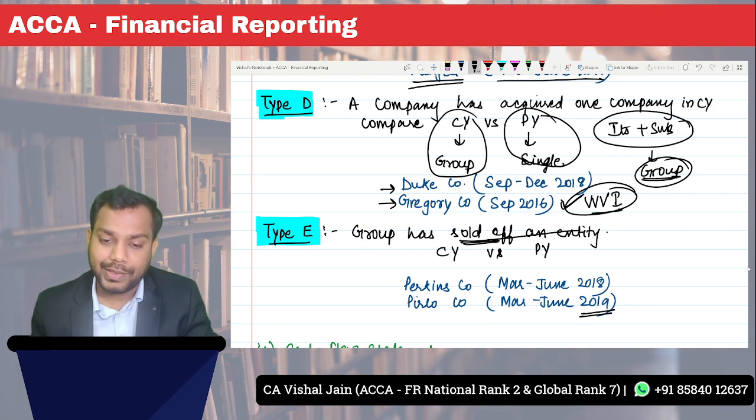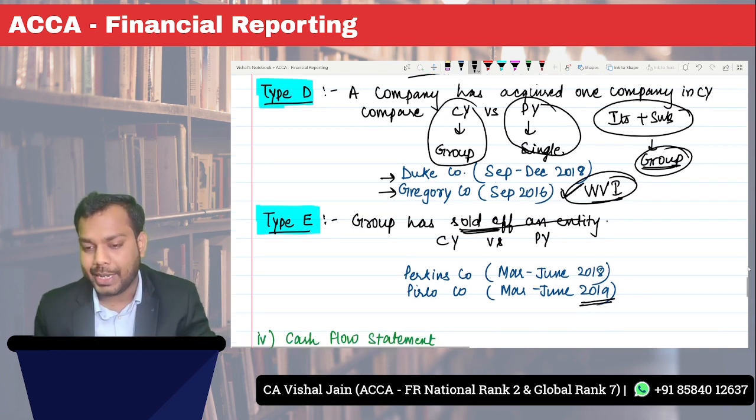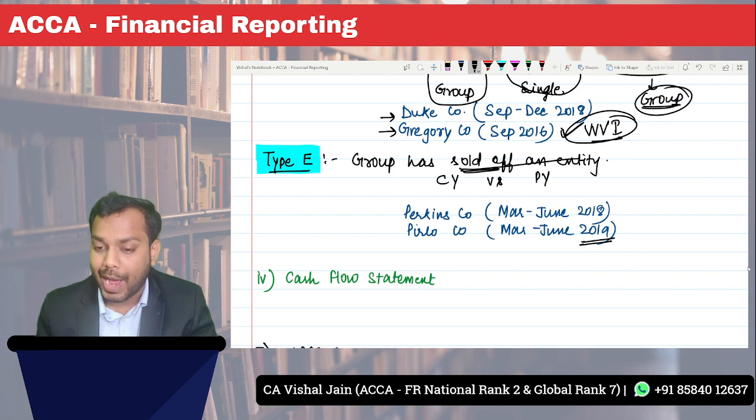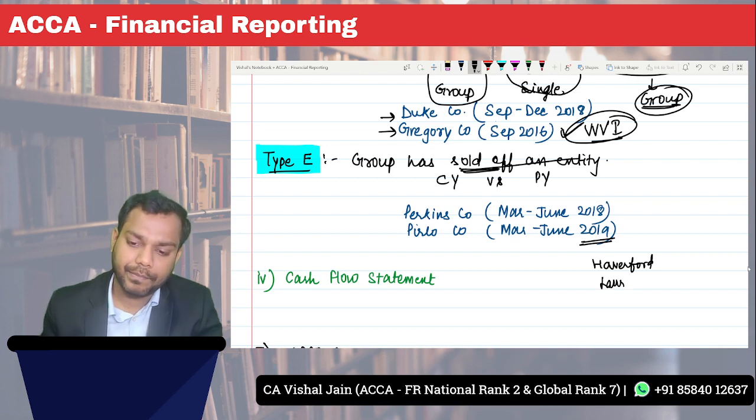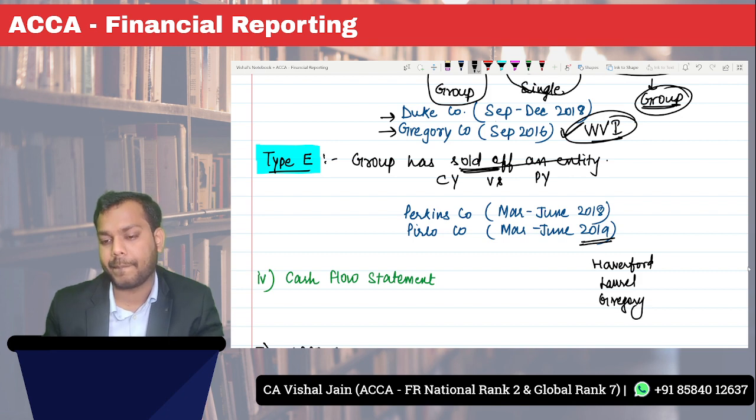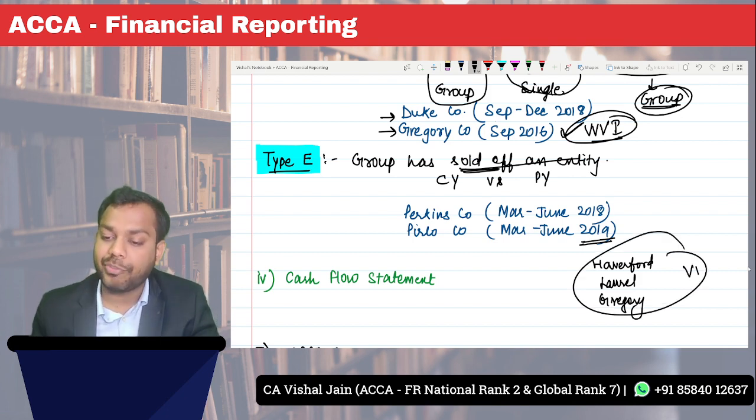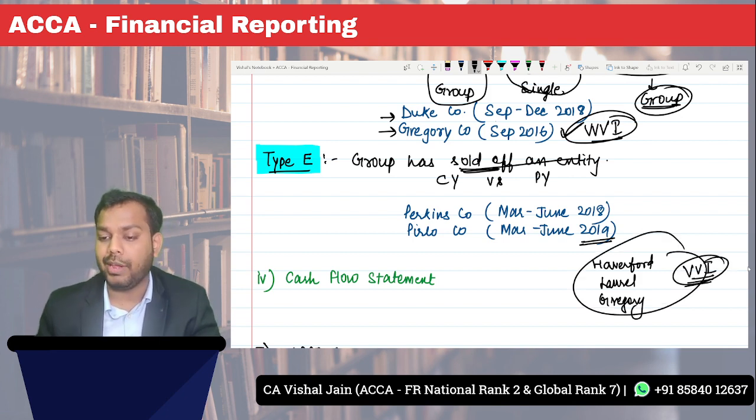These are the questions which are suggested by the examining team, and the three questions which I have highlighted as important are Haverford, Laurel and Grigori. These three questions, trust me, are very important.